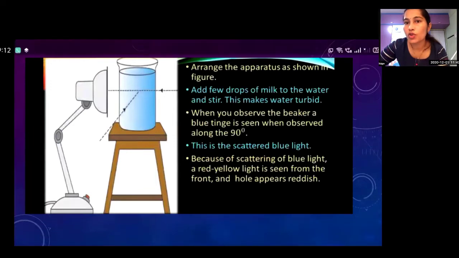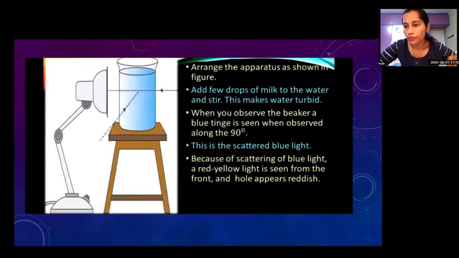You have to arrange the apparatus as shown in the figure. You need a table lamp, one beaker, and one black sheet. Arrange the apparatus like this. In the beaker, take some plain water, add a few drops of milk to the water, and stir it.